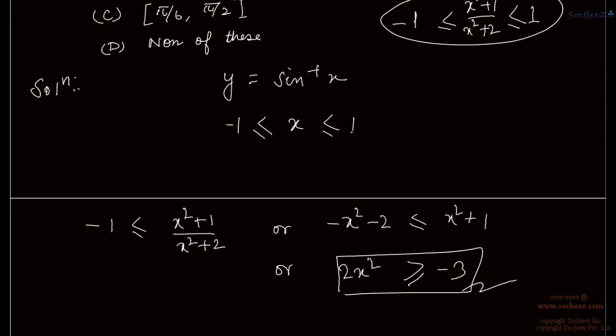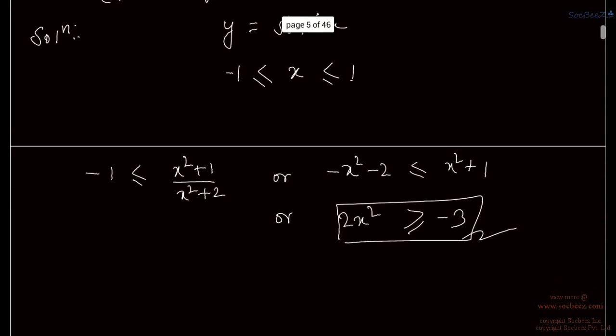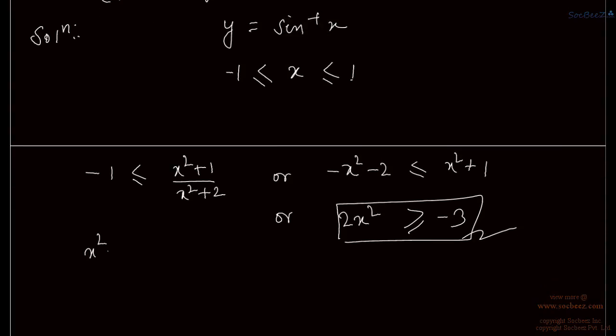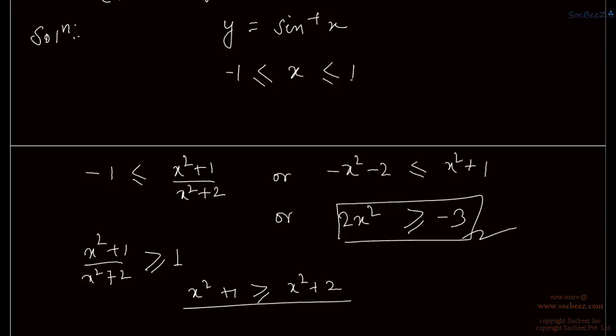The second case, that is x square plus 1 upon x square plus 2 is less than or equal to 1, which means x square plus 1 is less than or equal to x square plus 2. Okay, so this is also correct for x belonging to minus infinity to infinity, right?